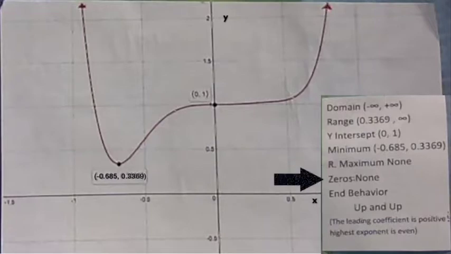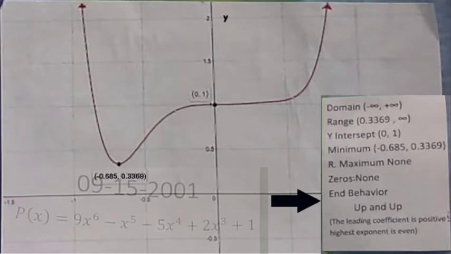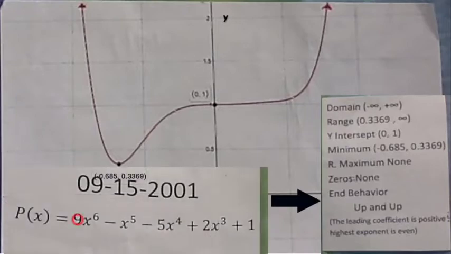My function doesn't have any zeros because a zero is when the y value of a specific point equals 0, and none of my points touch the x-axis. The end behavior of my function is up and up because the first coefficient is positive and the highest exponent is even.